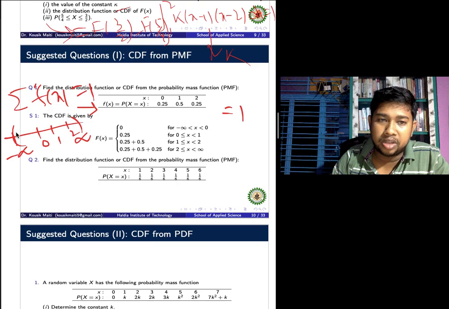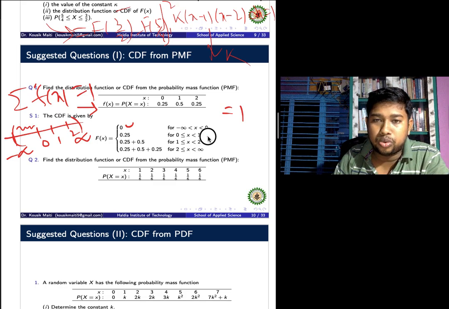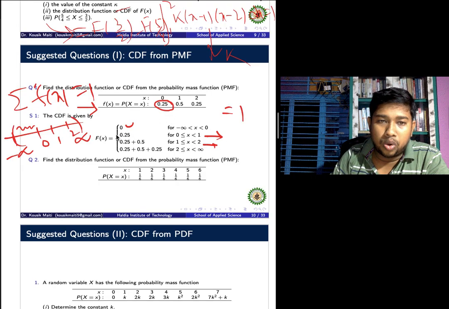First, from minus infinity to 0, the value is 0, because no value is given in the table. Next, the interval 0 to 1. What is the value? The value given is 0.25. The second interval is 1 to 2.